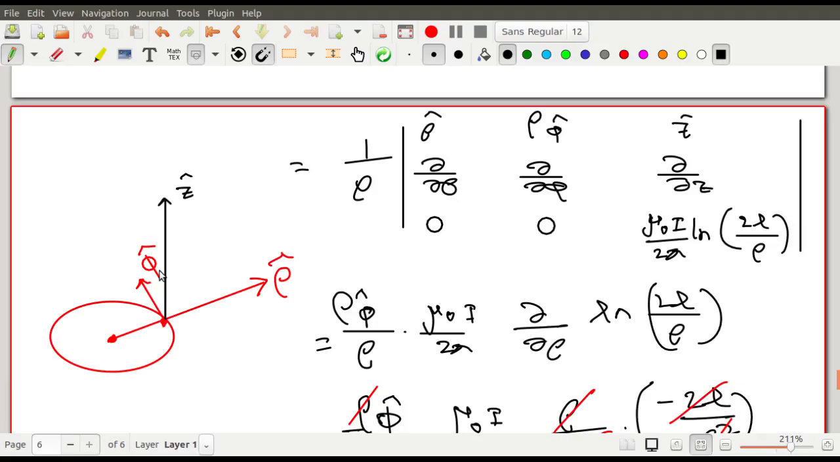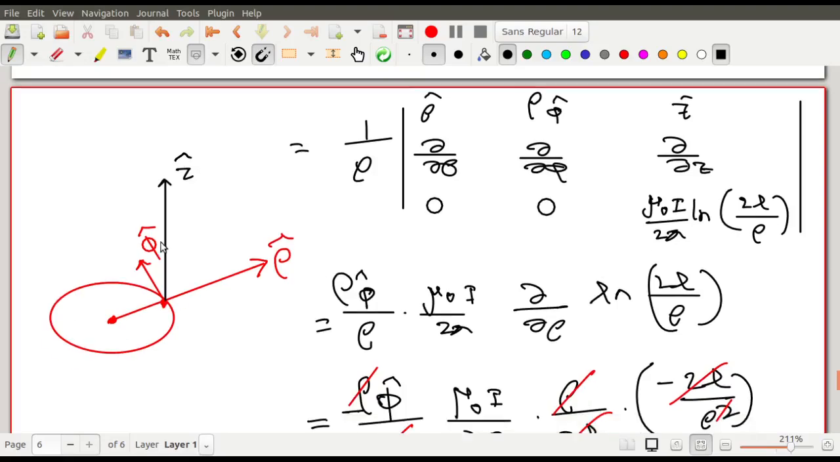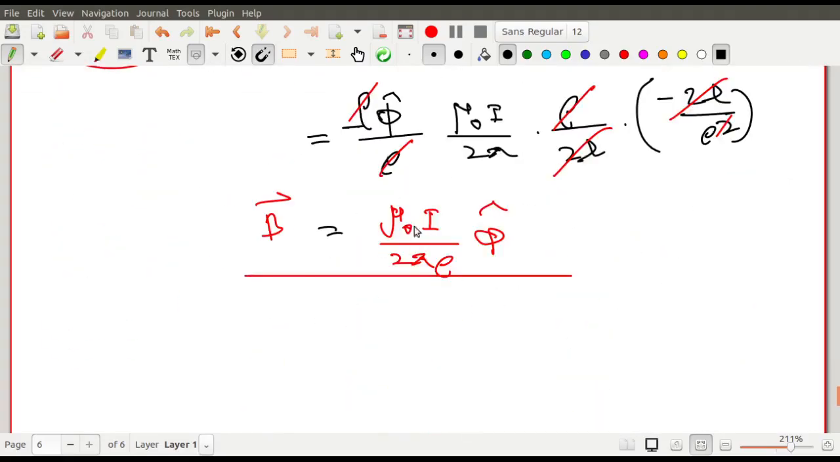We know the importance of a coordinate system depends on the symmetry of the system. For example, a long wire you can take to be the axis of a cylinder. So that's why we use the cylindrical coordinate system to discuss any problem on a long wire, right? So this is how you should understand the physics of what is going on. And you see that you got an expression mu 0 I by 2 pi rho.